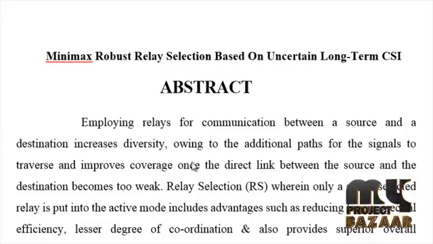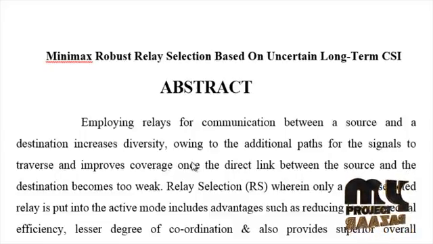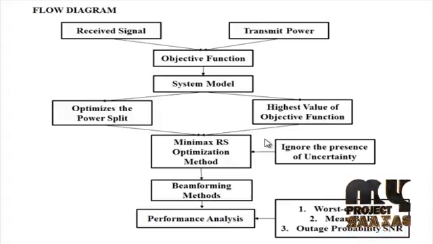This alone does not provide perfect relay selection, which is improved by the power split between the source and the selected relay. The optimal Minimax robust relay selection for the maximization of destination SNR under a total power constraint is achieved by selecting the best relay. Let me discuss the flow diagram for our process.